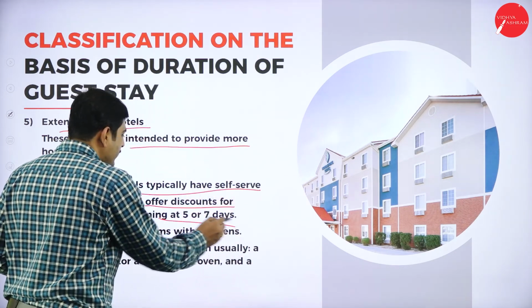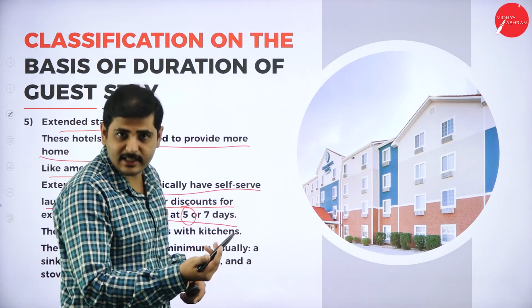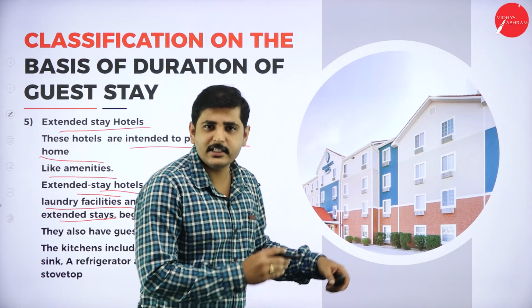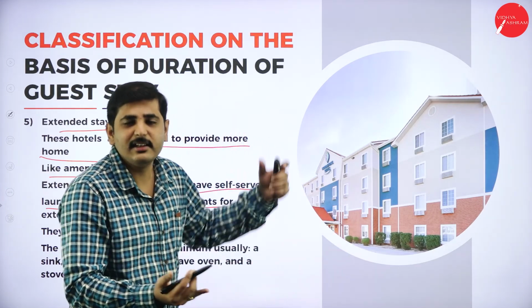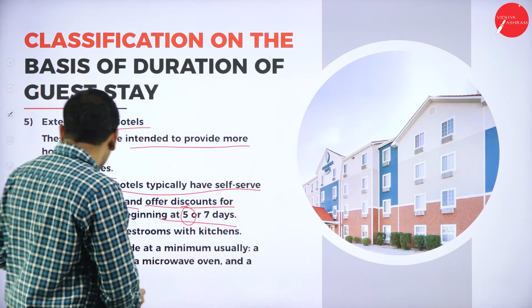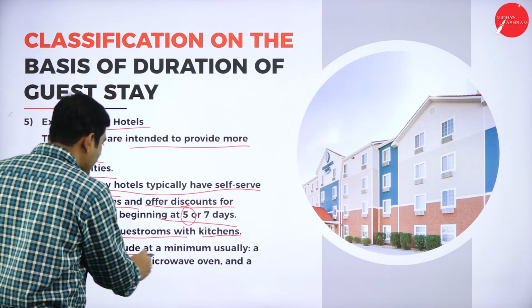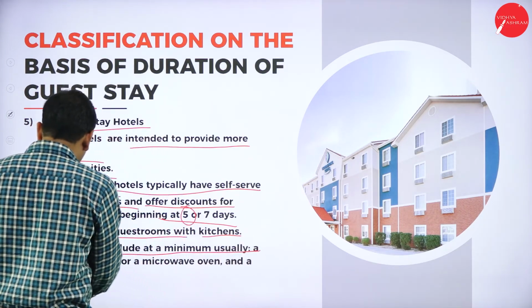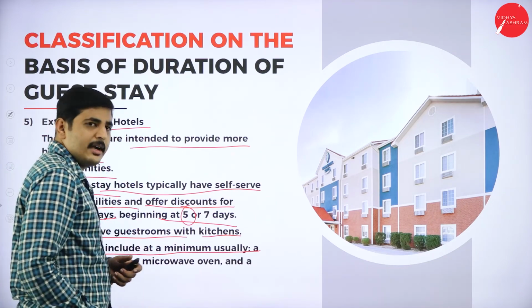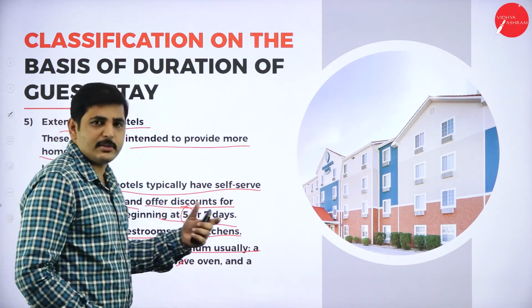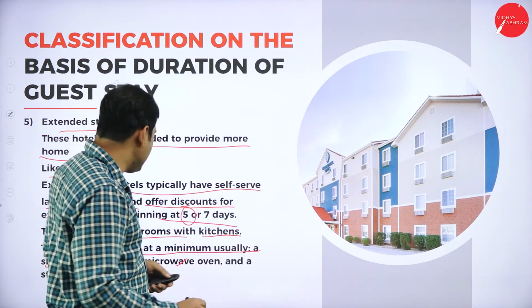So 5 to 7 days. If you stay for 5 days, pay for 5 days, stay for 7 days, like this. See, pay for 5 days, stay for 7 days. So pay for 10 days, stay for 15 days. Like this, they will extend the stay. Next one, they also have a guest room with kitchen, including a minimum usual facility like a sink in the kitchen, and also a refrigerator will be provided, a microwave will be provided, and in order to cook the food, they will also provide the gas facility.